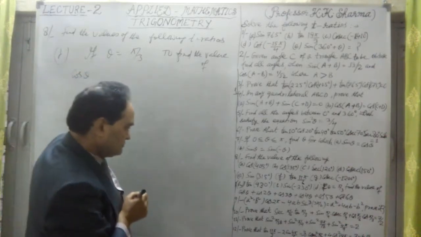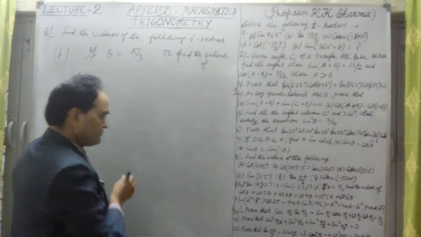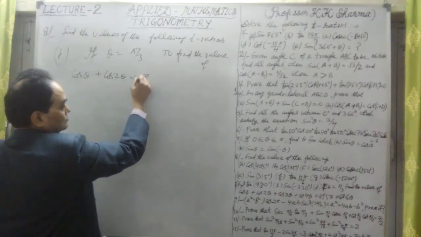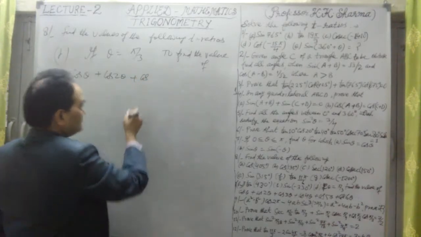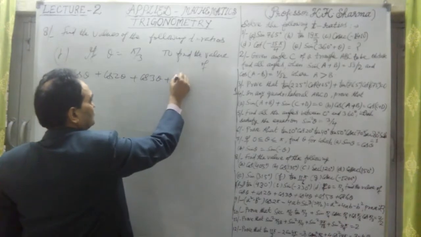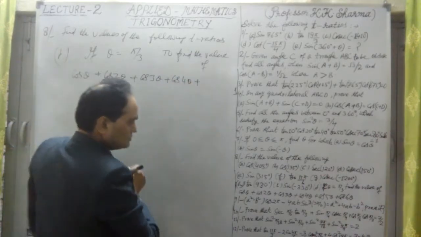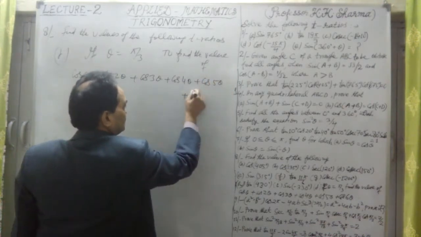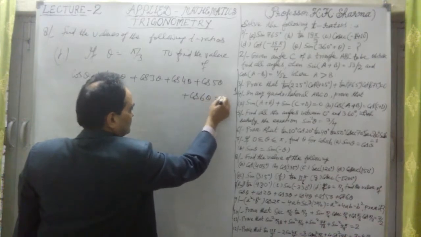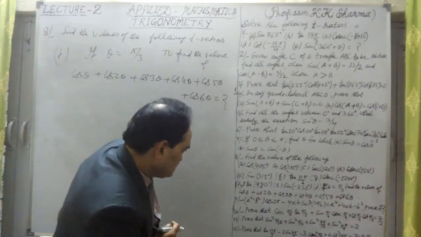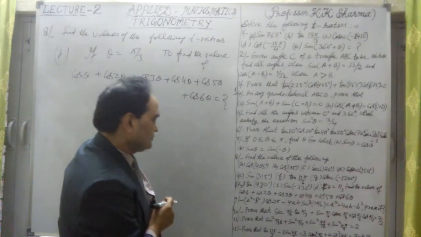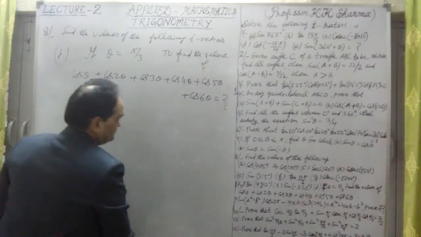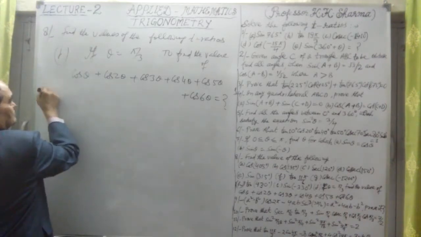To find the value of cos theta plus cos 2 theta plus cos 3 theta plus cos 4 theta plus cos 5 theta plus cos 6 theta. This is what we have to calculate. To find the value of cos theta, cos 2 theta, cos 3 theta, cos 4 theta, cos 5 theta, cos 6 theta, no problem. Let us solve it. Solution.